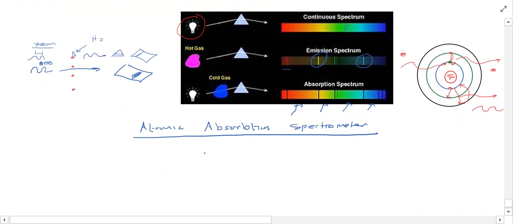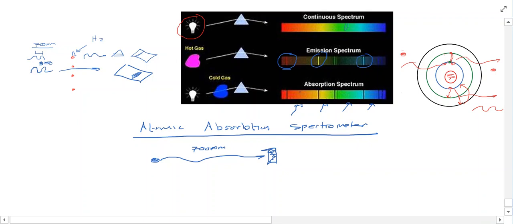So imagine I have a detector here like so, and then I have this light source that sends out a very specific wavelength. Let's say it's sending off 700 nanometers light.